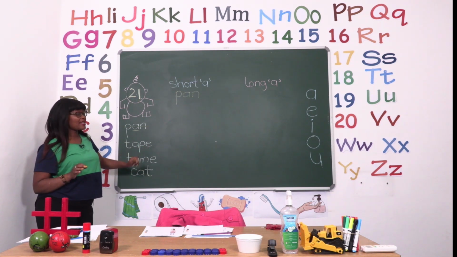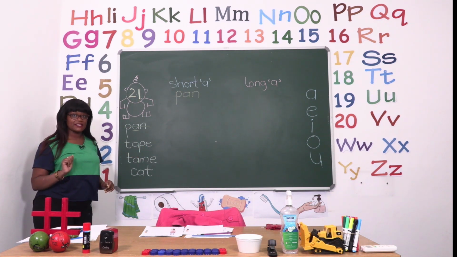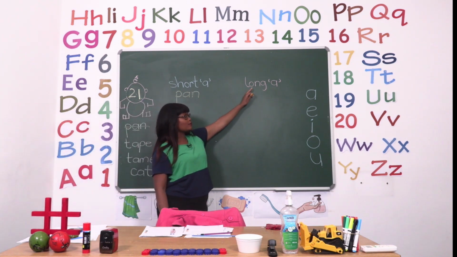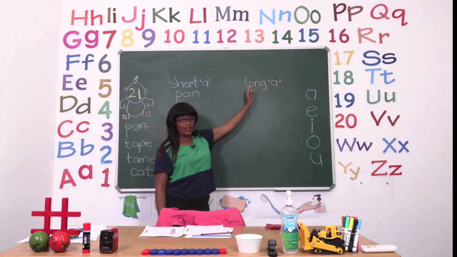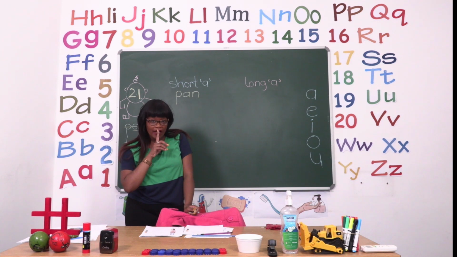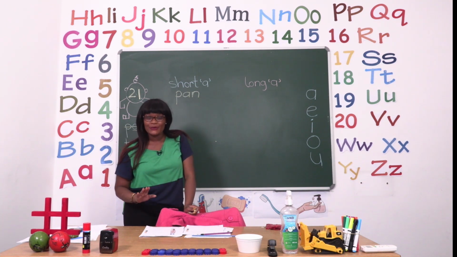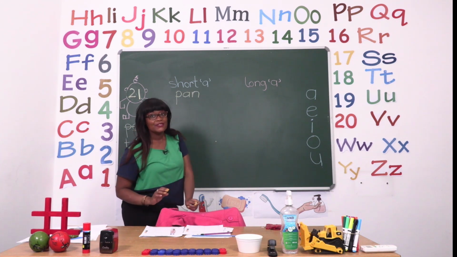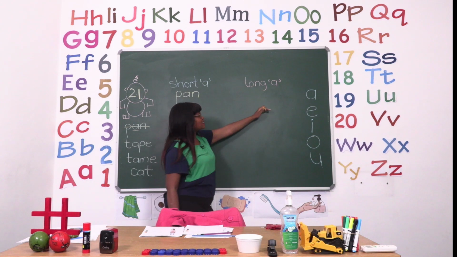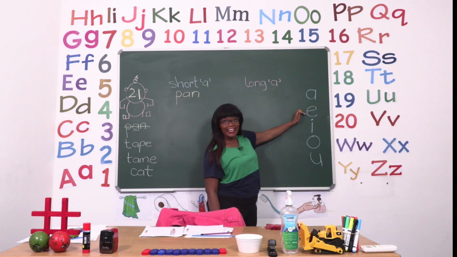Tape. Now this one is very special, boys and girls, because when we now start using the long vowel sound A, all the other vowels in that word become quiet. They don't say any words or sound at all. So we know that in the word tape, you can see that there's an a and an e.